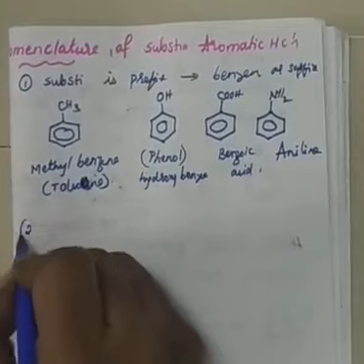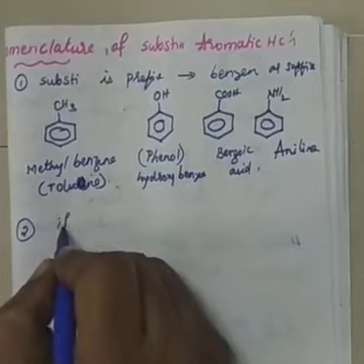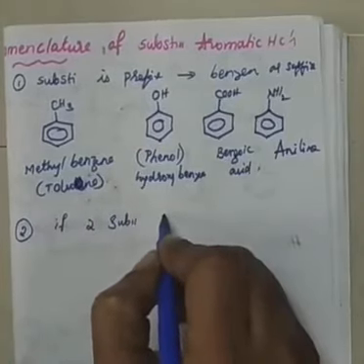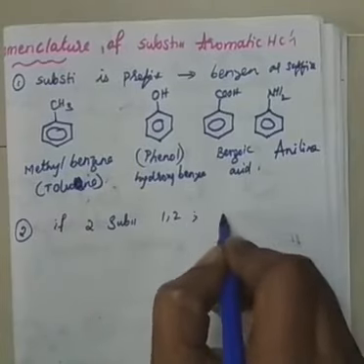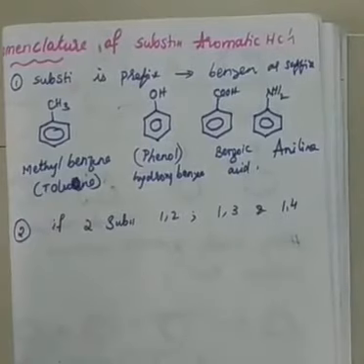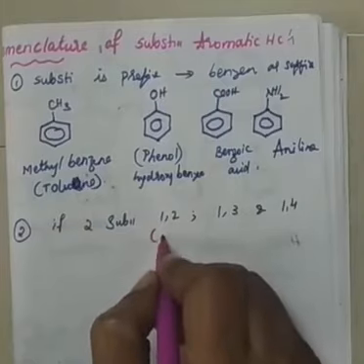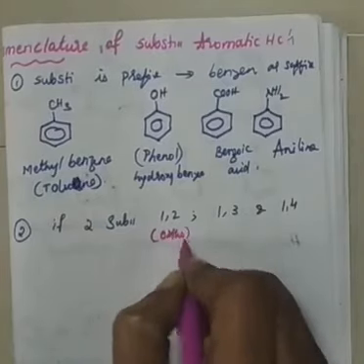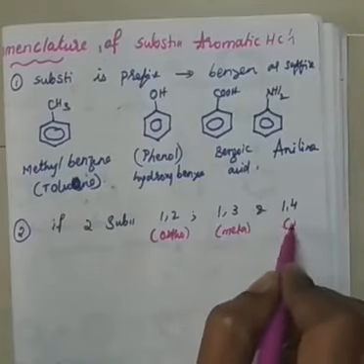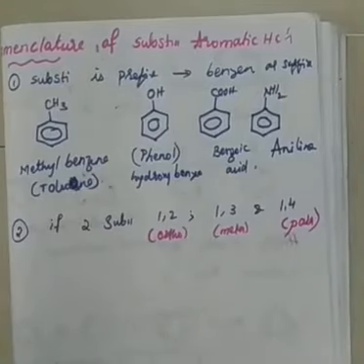Then, second, if two substituents are present, their positions are given as 1, 2, 1, 3 and 1, 4. I hope you know what they are. 1, 2 in the oldest nomenclature is called ortho. 1, 3 is called meta and 1, 4 is called para. And all are written in italics when writing. You can observe this in your textbook.